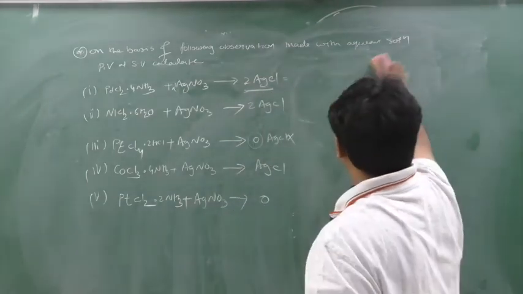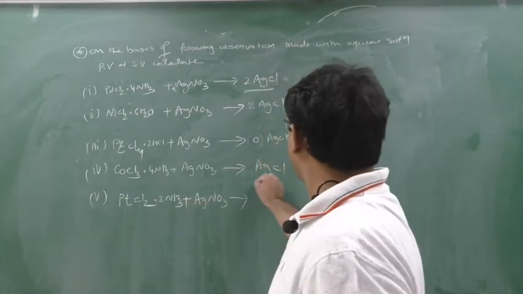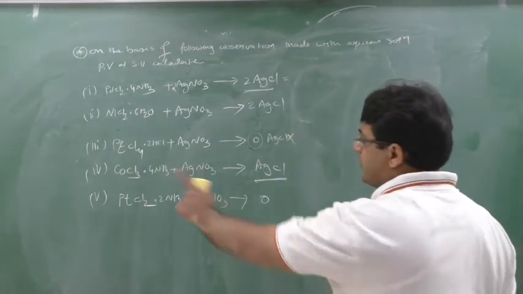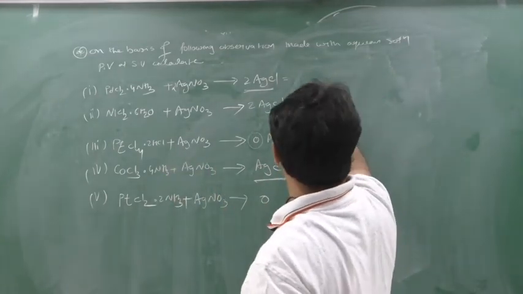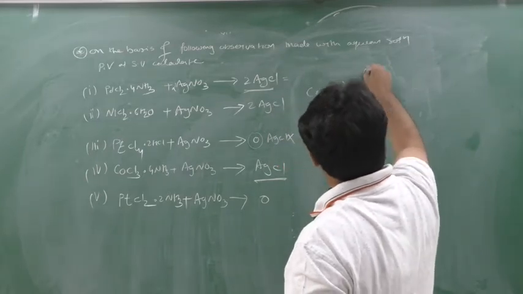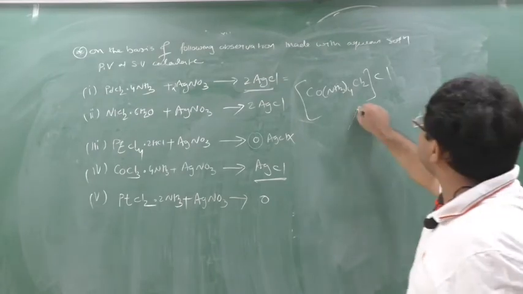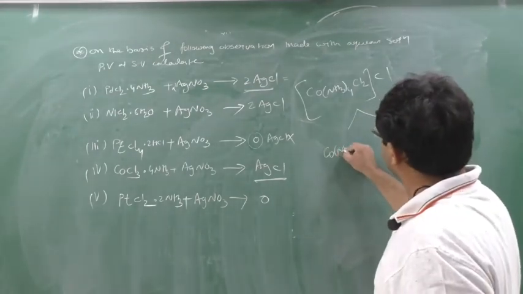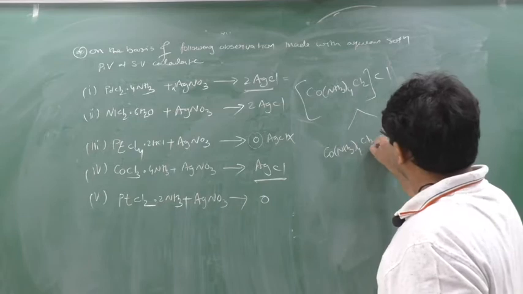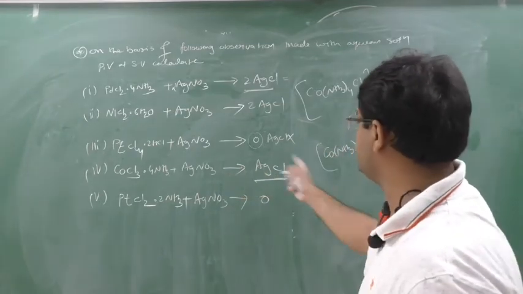Next is CoCl3 with 4 ammonia, which means 1 AgCl has been removed, so 1 Cl will be outside. So this will be the formula: [Co(NH3)4Cl2]Cl. Clear? Now when you separate this, you will get [Co(NH3)4Cl2] plus and Cl minus. That is why only one Ag plus reacts, forming AgCl.